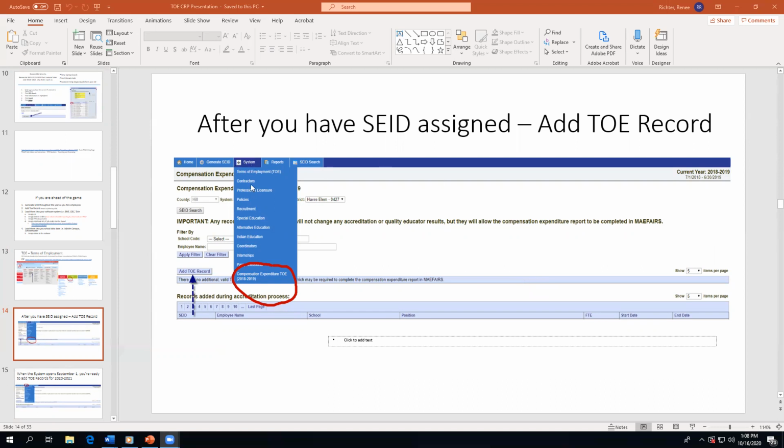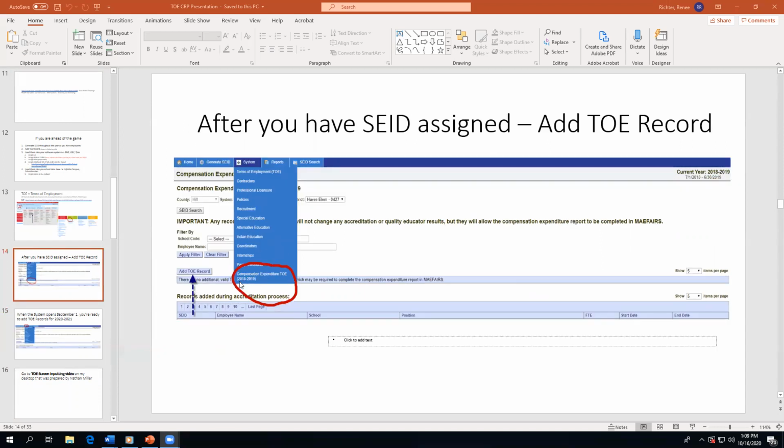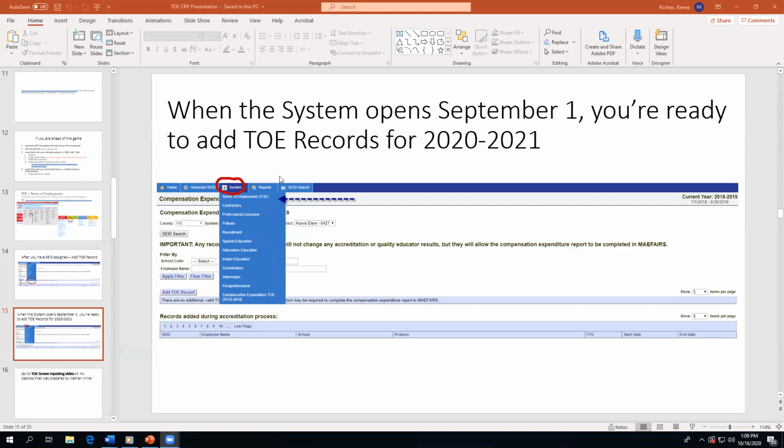So you would go into the system, compensated expenditure tow. For this, it would actually be the 1920 school year. And this is for the compensated expenditure tows for 1920. And this is for when the system opens, which is open September 1st for the 2021 tow records. You want to make sure and go into system and the terms of employment. So you have two different places. This is the compensated expenditure tow records for the last year, 1920, and for the 2021, you want to go up here into the terms of employment.